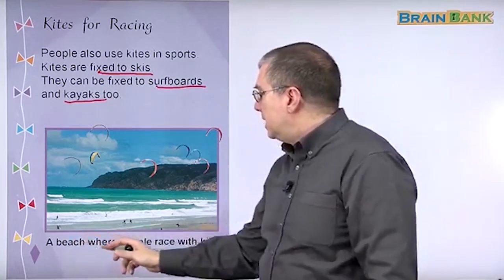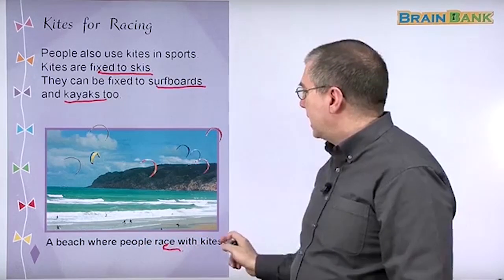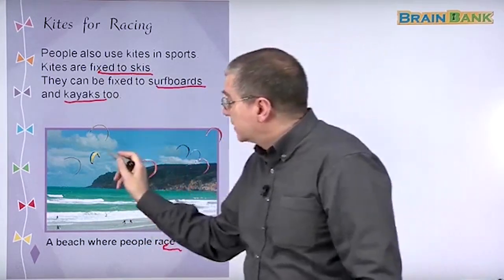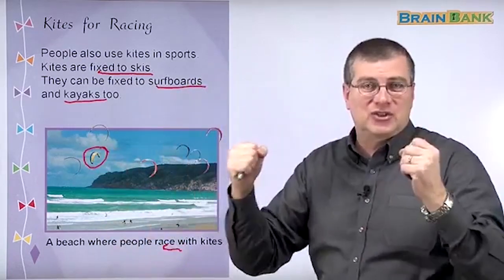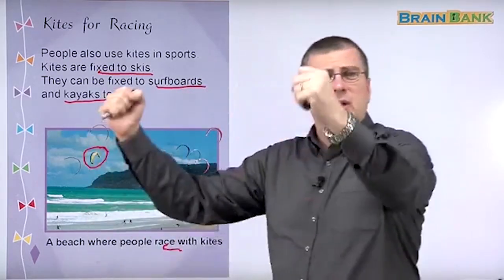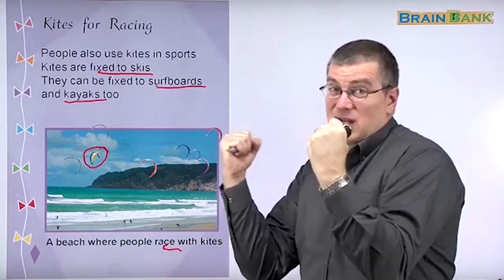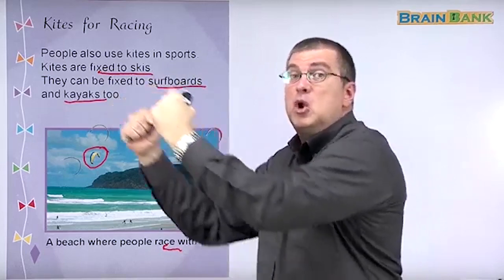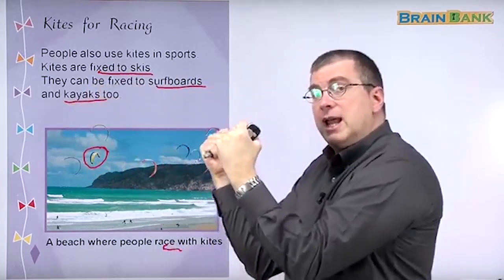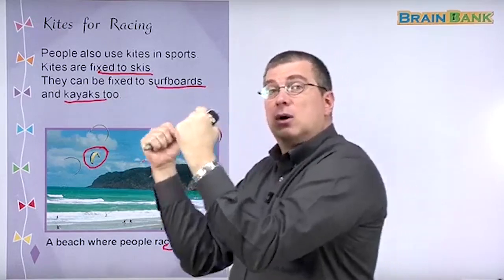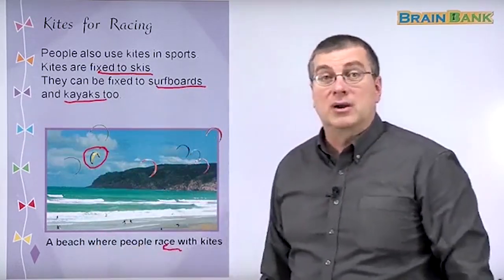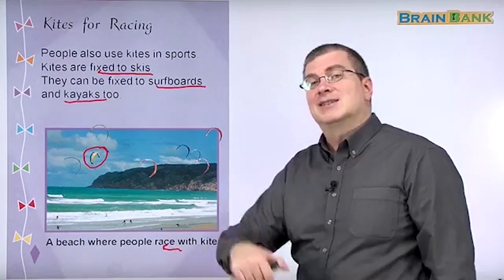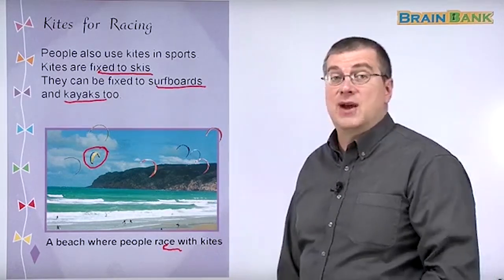So this is a beach where people race with kites, and they have a race, and you can see the many different kites. They're very big, they're simple. They just need to catch the wind. They're simple kites, but they're very strong, and you have to have a lot of strength to hold on to it, because that's a lot of power pulling away from you. But you hold on to it, and if you're on a surfboard, the power pulls you along the water. That sounds really cool, doesn't it? That's why someday I would like to try that. That sounds great. Sounds like a lot of fun.